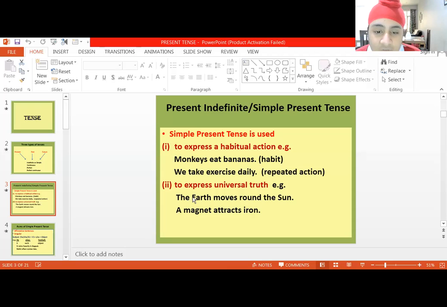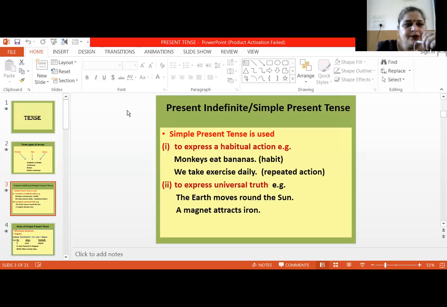And it is also used to express a universal truth, which means something which cannot be changed. The earth moves around the sun, which is a sole truth. So present tense is also used to express this. And at last, future action can also be expressed using simple present, like the college reopens on July 2nd, or she flies to England on Monday.